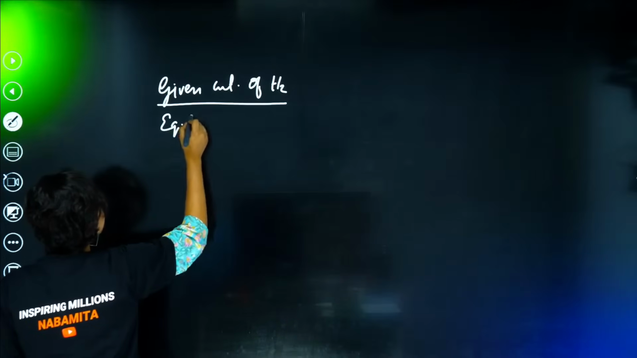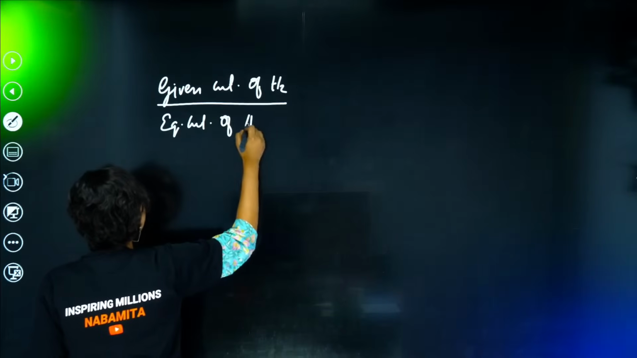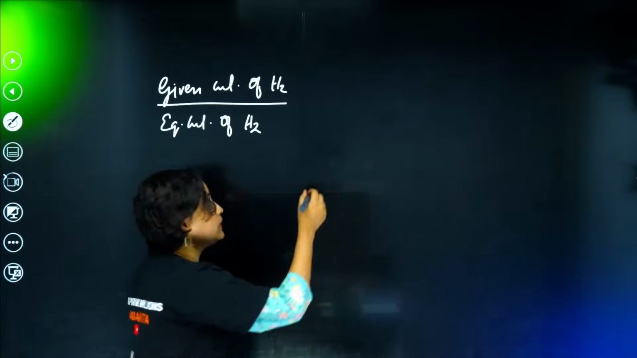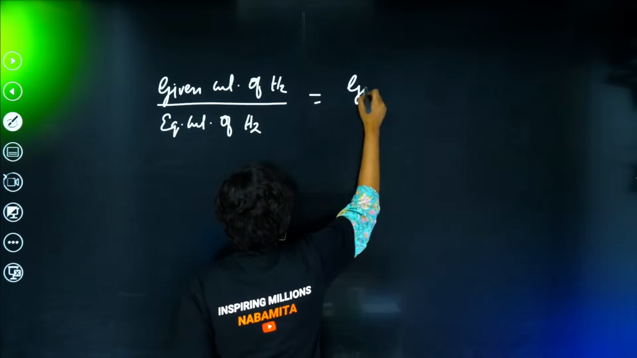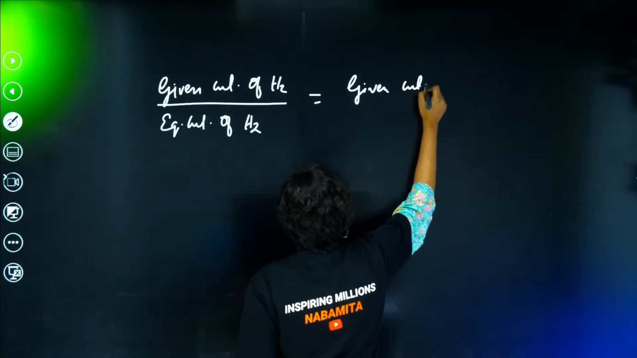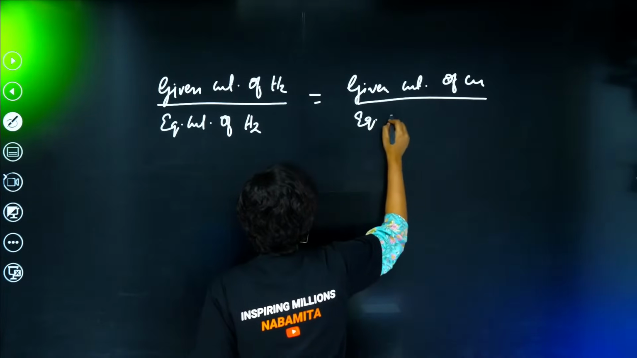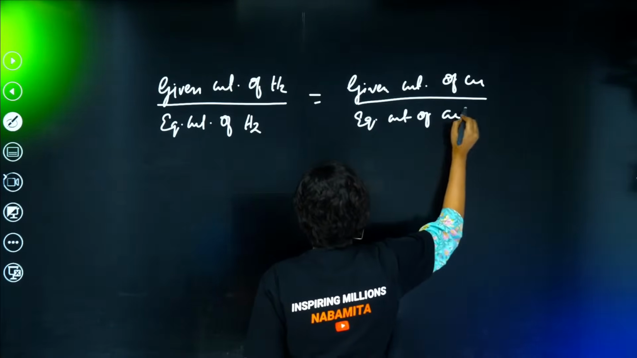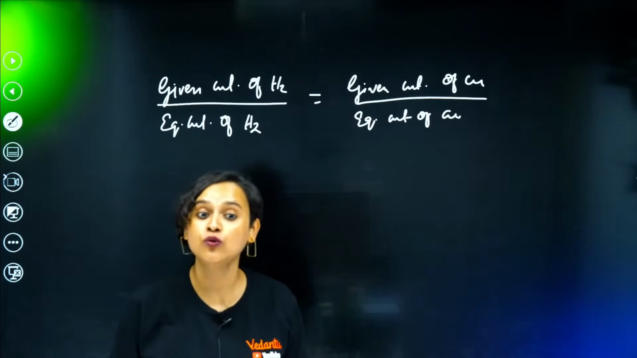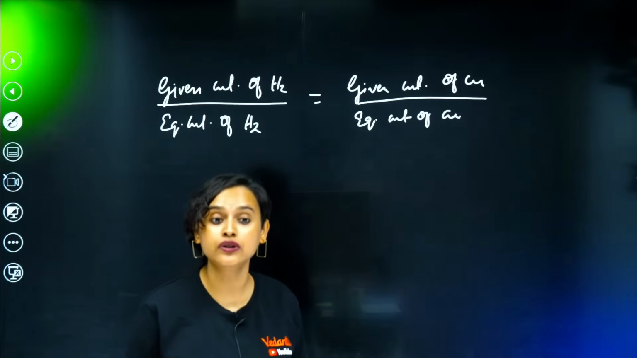Okay, here is my solution page. So let's do it. Now we can calculate it as: given weight of H2 divided by equivalent weight of H2 should be equal to given weight of copper divided by equivalent weight of copper, right? Now some of you might ask me, ma'am, what is this equivalent weight?